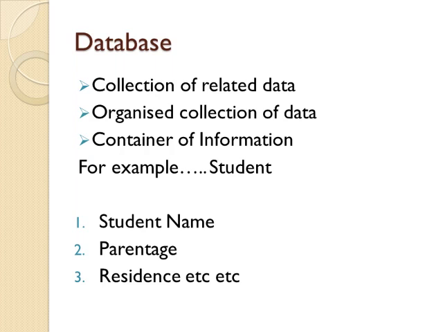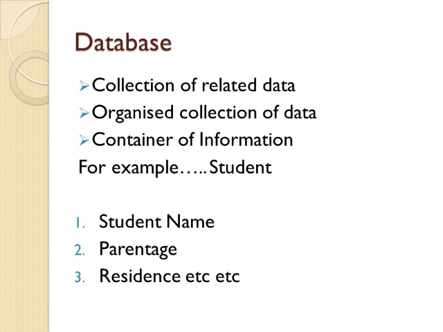Now let's see what is a database. We can say a database is a collection of related data, okay? Or we can say it's an organized collection of data. Or we can say a database is a container of information. See, it is a collection of related data. For example, we have a student.